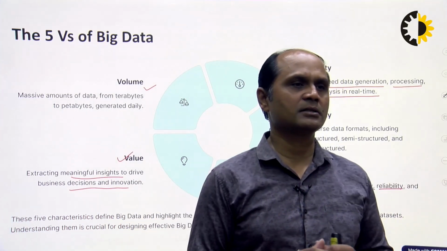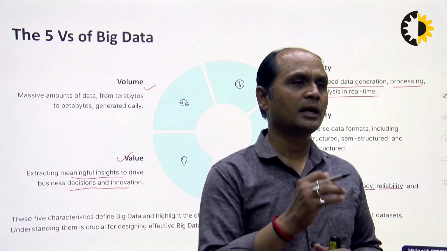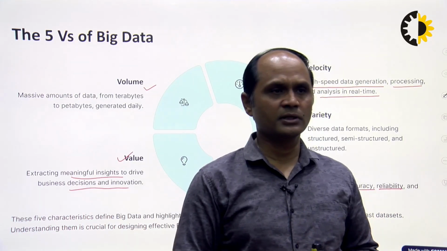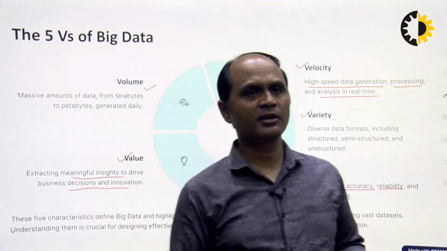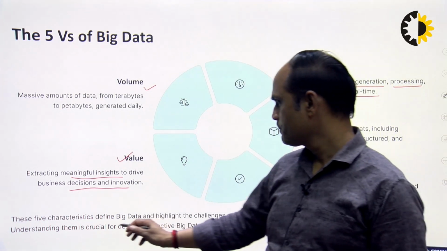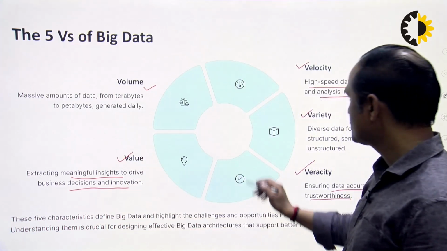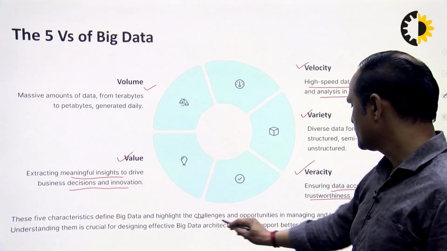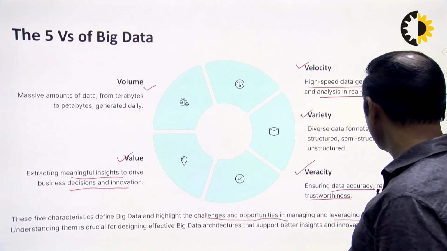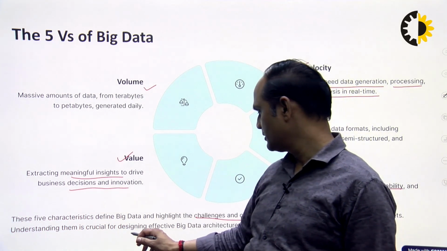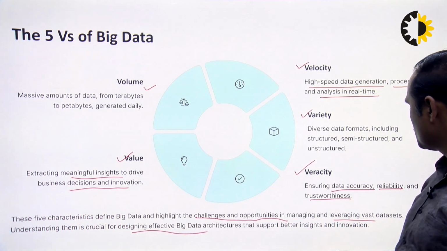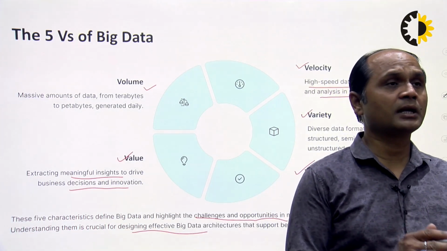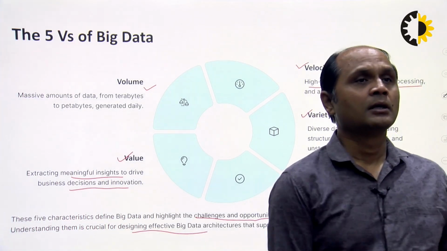These are the 5 V's of big data that we can use for understanding the business purpose, for understanding the challenges and opportunities in managing vast data sets, designing effective big data architecture, and supporting insights and innovation. So these are the 5 V's that we can use in that particular scenario.